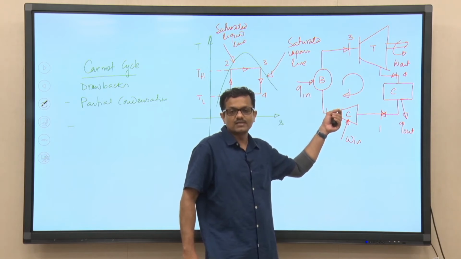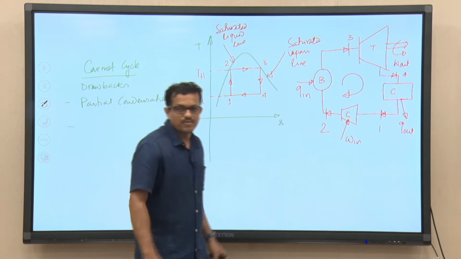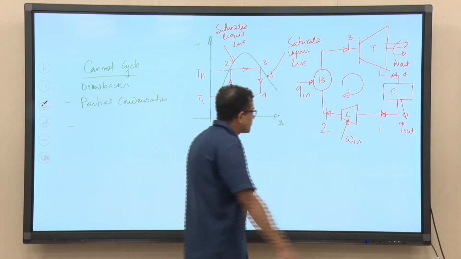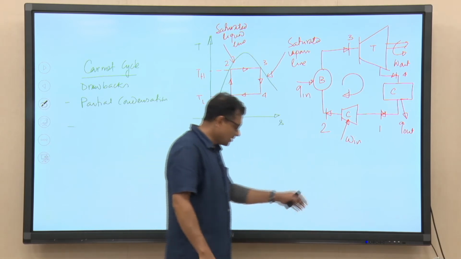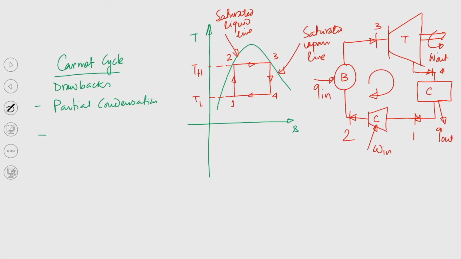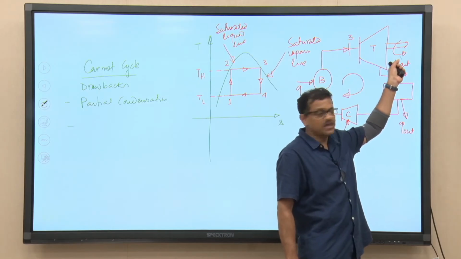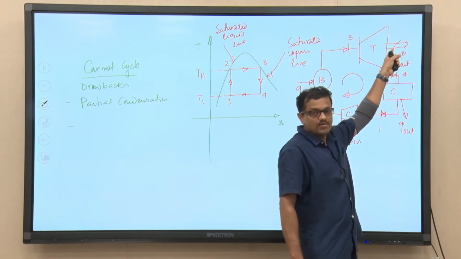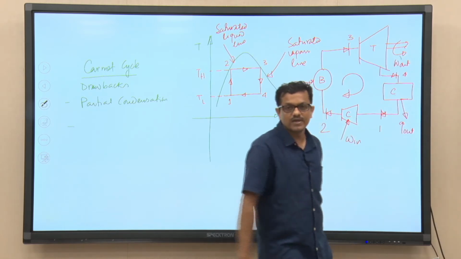So, again it is very difficult to have a compressor which will perform a process like this. Not only that, as I told you, the work ratio, that is net work by the positive work. So, the positive work from the cycle is the work output from the turbine. Our entire objective is to get work output from the turbine, because this turbine shaft that I have drawn over here will be connected to the shaft of an alternator, and from there we will be getting electricity.